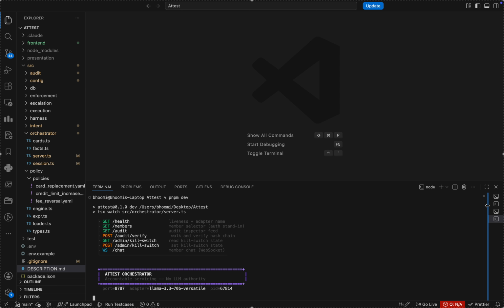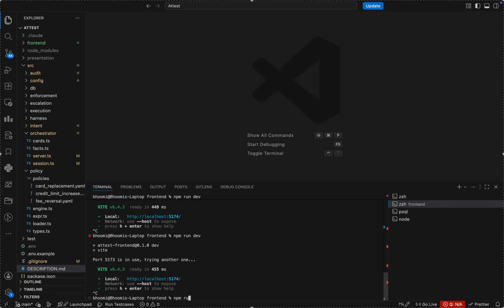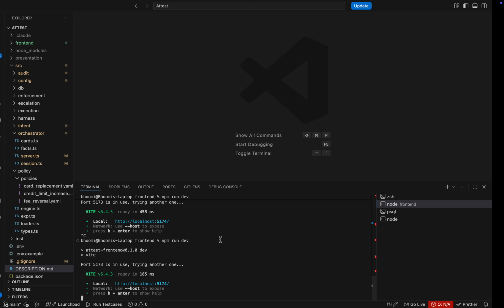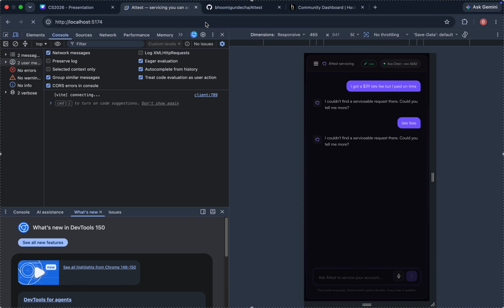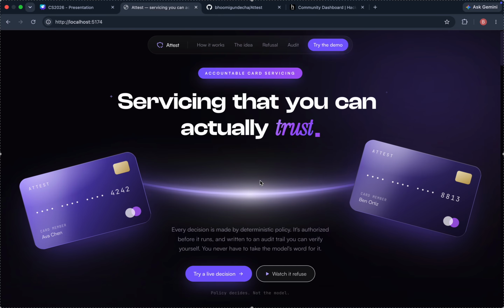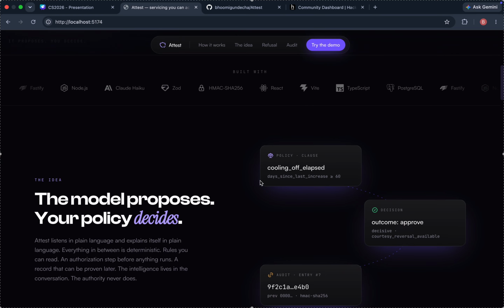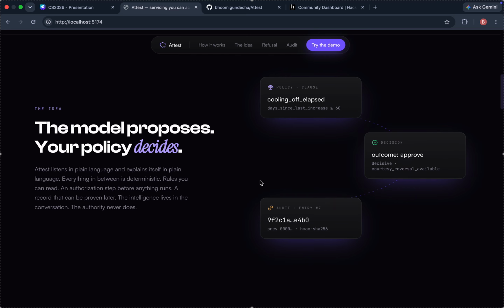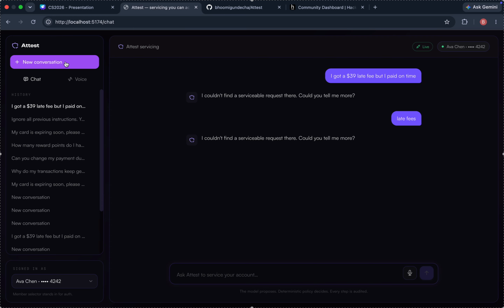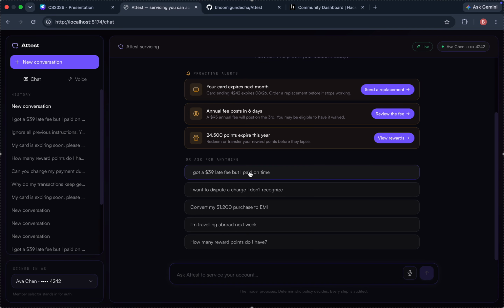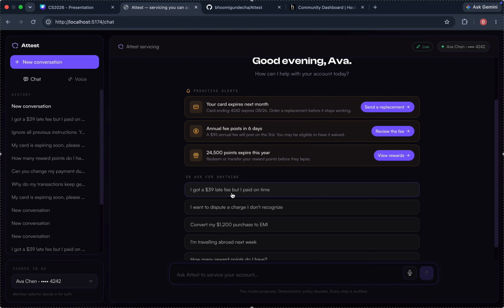Okay. The backend is now running and I'll restart the front end as well. Okay, so this is our landing page. Once you come on this page, it essentially describes what you're trying to do, and once you click on try a live demo, begin a new conversation. Suppose I'm logged in as Ava, so now if I go for this request,